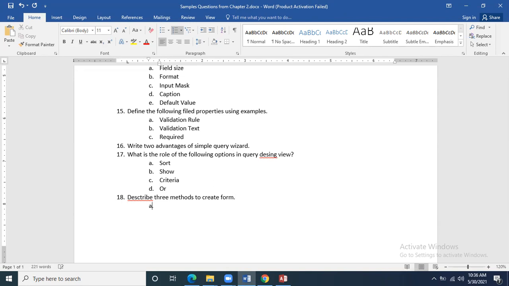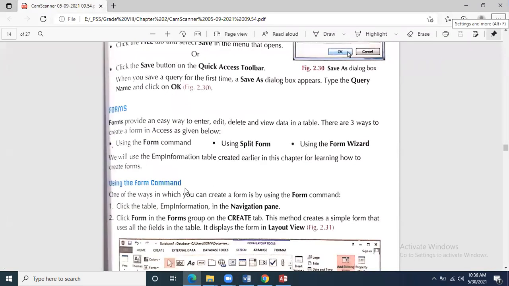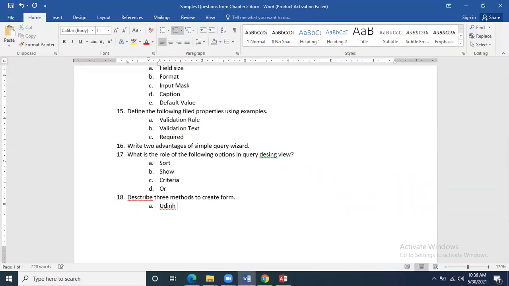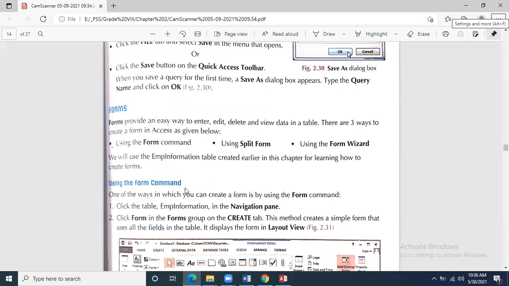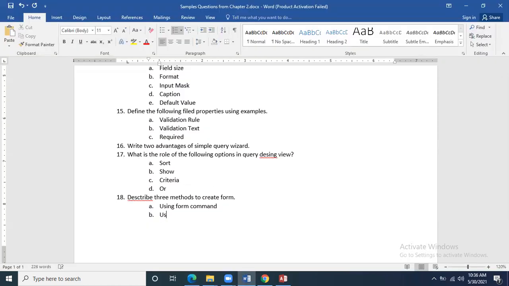You know what those methods are. Number one, using form command. Number two, using split form. I had explained all three. Number three, using form wizard.